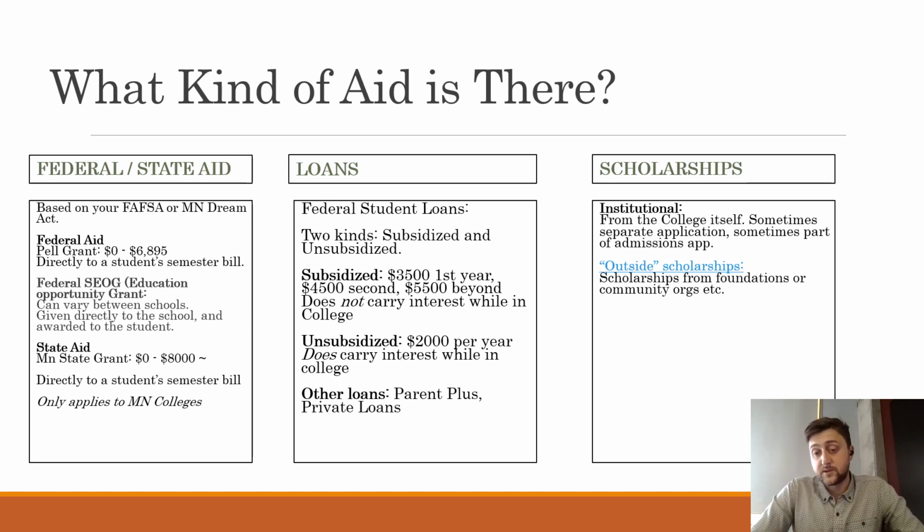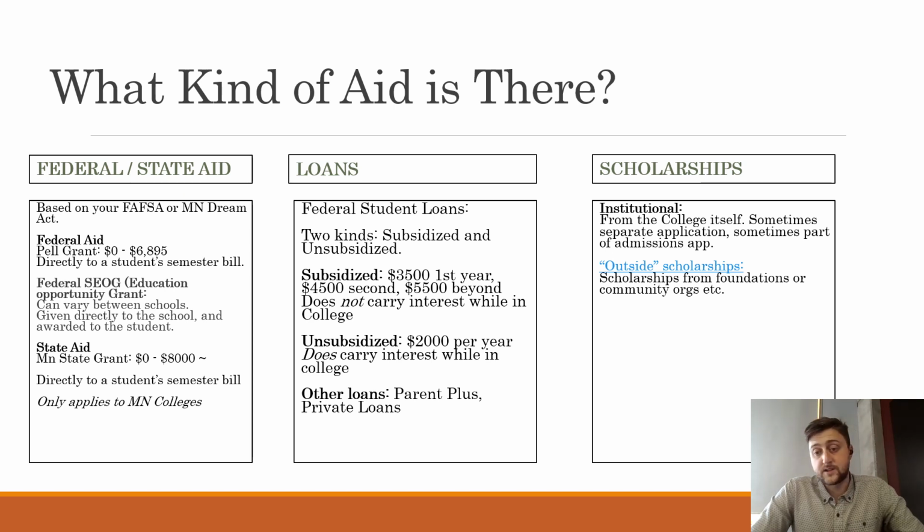The Minnesota State Grant is similar to the Pell Grant in that it gets paid directly to students. The amount that you receive is conditioned on your FAFSA or your Minnesota DREAM Act. So some students are going to get $0 from this. Other students can get up to almost $8,000, and it also goes directly to a student's bill. The main difference is that it only applies to Minnesota colleges. So a Pell Grant you receive can be used at any college in the country. The Minnesota State Grant is only available to colleges in the state of Minnesota. So that's federal and state gift aid. Next, there are loans.